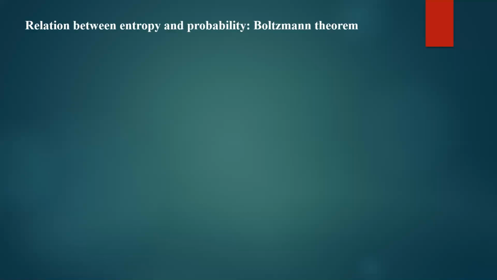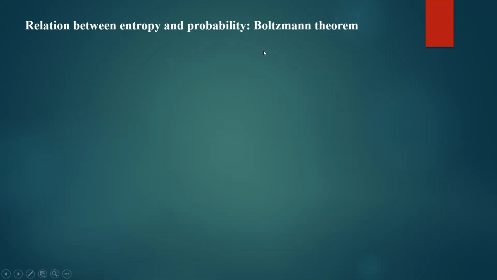So today we will take up Boltzmann's theorem, that is actually giving you the relation between entropy and probability. Okay, so Boltzmann's theorem basically gives you the relation between the entropy and the probability. You know that entropy is a measure of disorderness of the system. Probability is basically a ratio of the number of microstates divided by total number of possible microstates. That is thermodynamic probability. Okay, so that thermodynamic probability we have discussed in one of the previous classes.